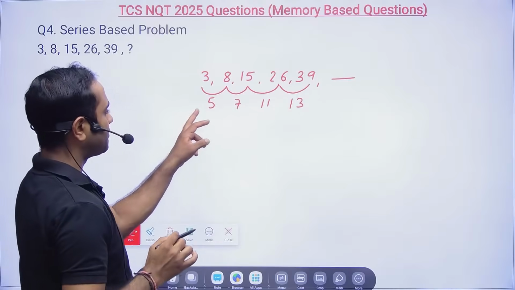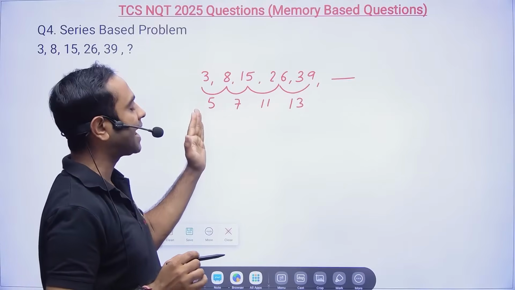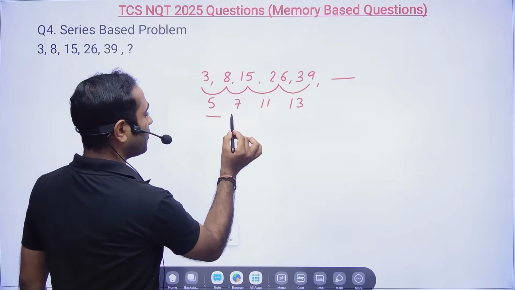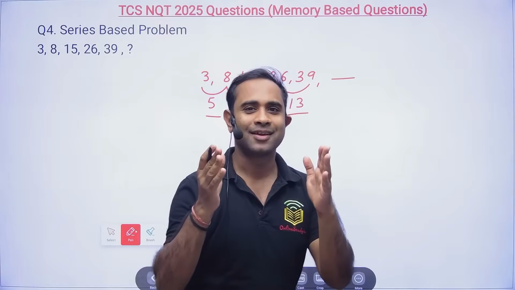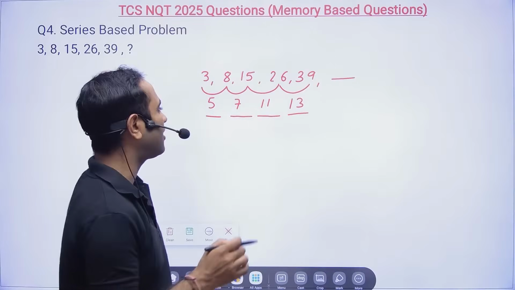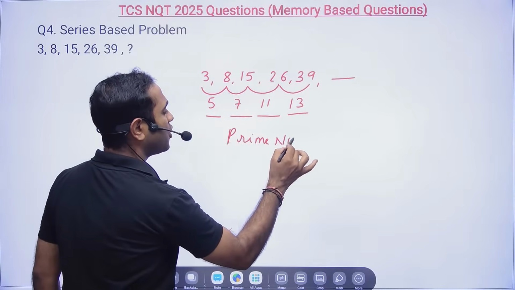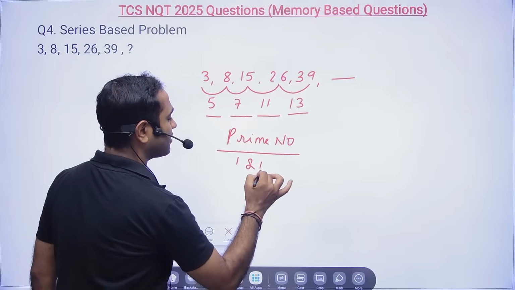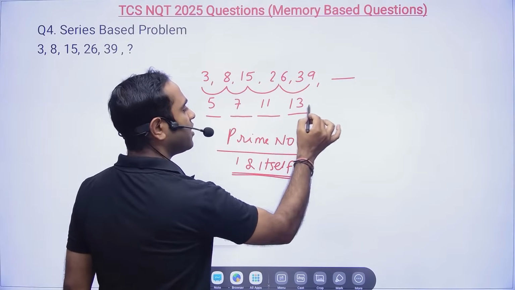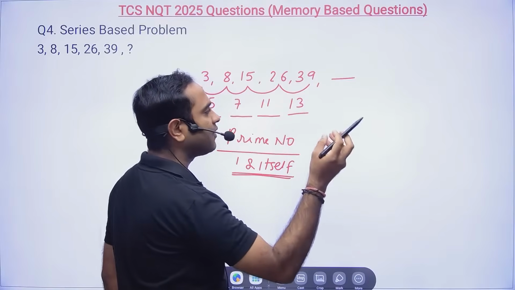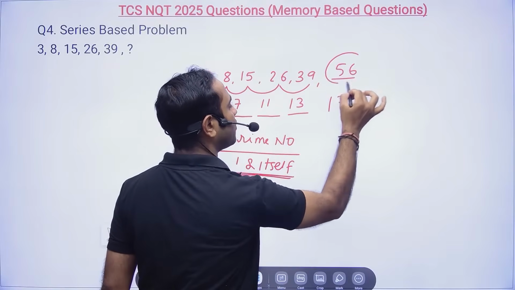After 5 and 7, 9 should have come, but 9 is not there. So we have 5, 7, 11, 13. What is the sequence here? The sequence is nothing but the prime numbers. A prime number is a number which is divisible only by 1 and itself. So next will be 17. That means 56 is going to be the answer.